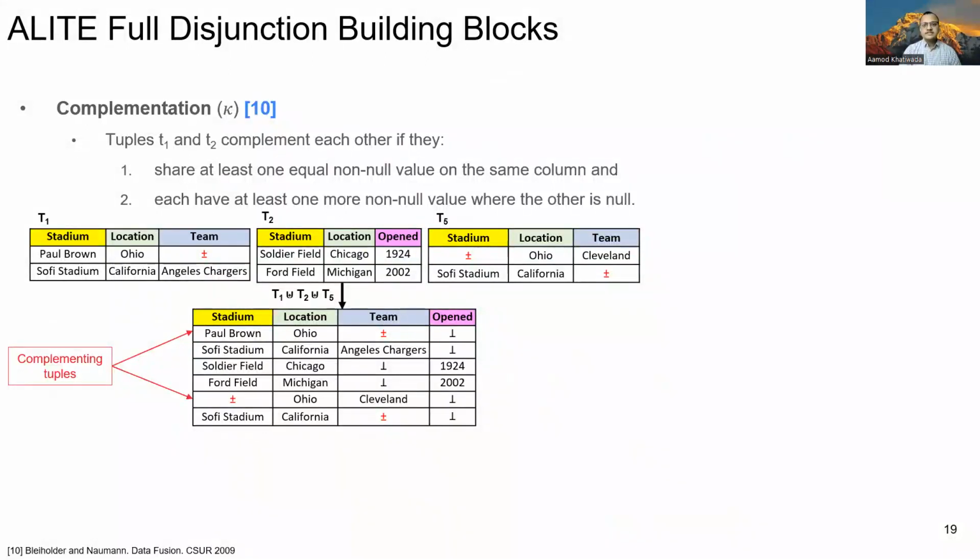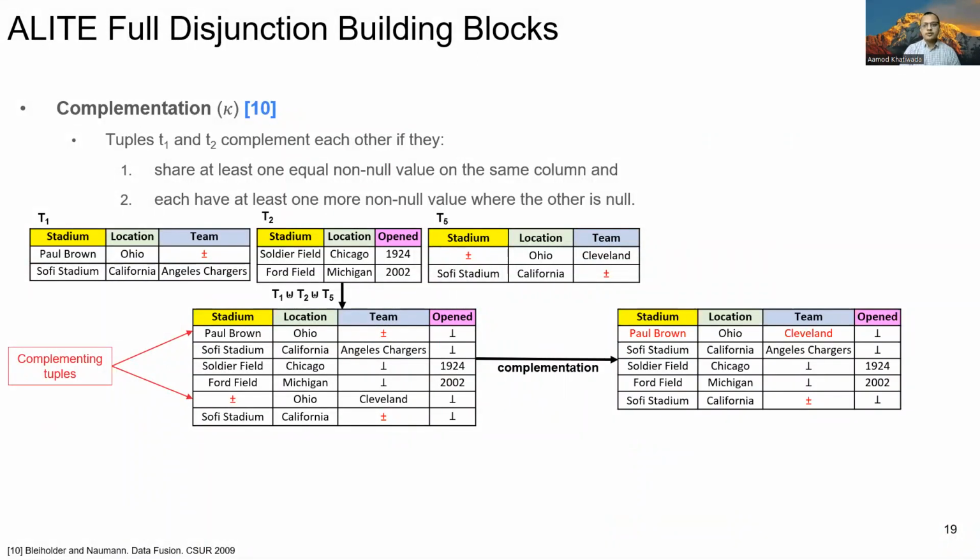Second, we use complementation operator to develop our full disjunction algorithm. Complementation combines two tuples having the same non-null values if they also have at least one more non-null value where the other tuple is null. Complementation helps us to combine the joining tuples. For example, when we apply complementation over the tuples in outer union table, the first and fourth tuple having Ohio as location are combined to give the first tuple in the resulting table.